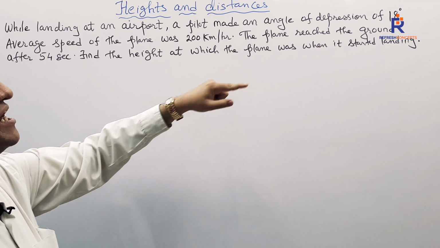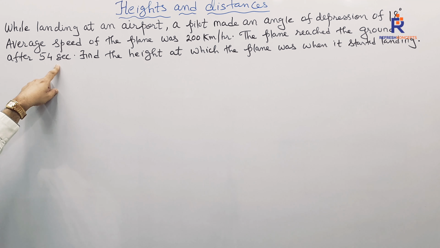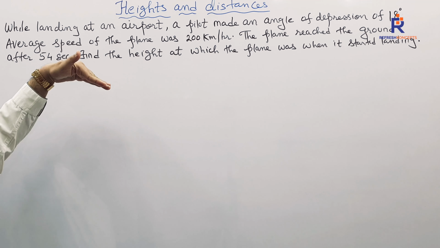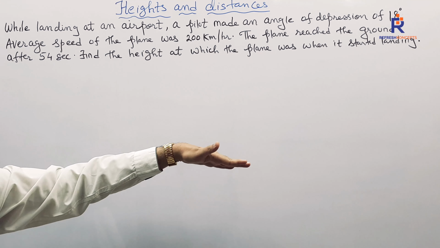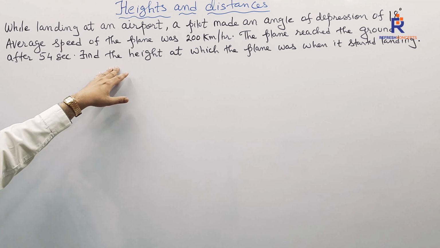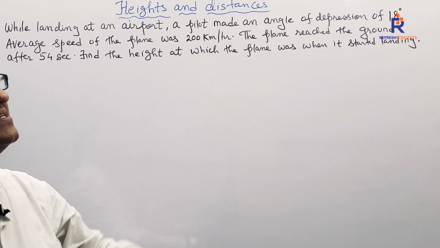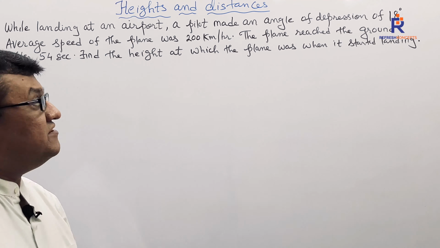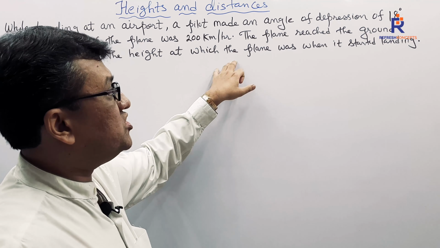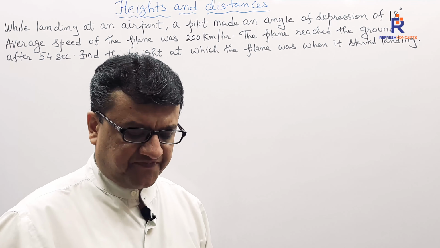The plane reached the ground after 54 seconds. Time lapse from that angle of depression to it reaches the ground is 54 seconds. Find the height at which the plane was when it started landing.